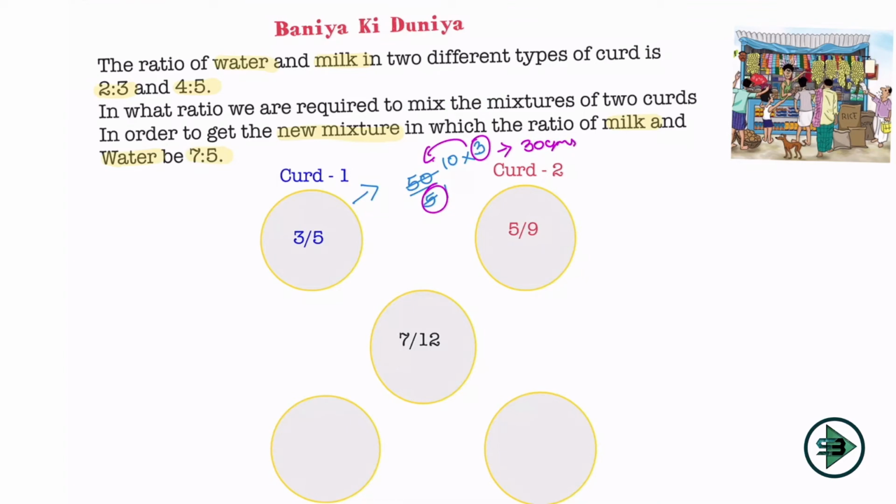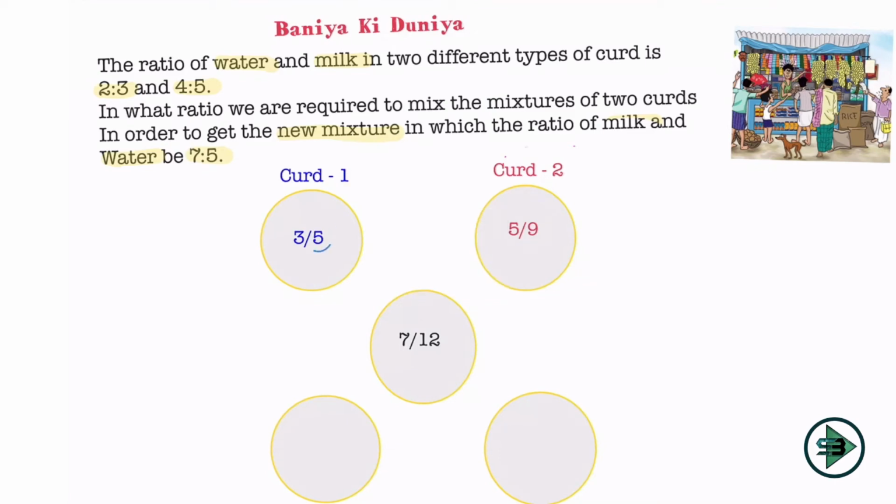Similarly, if you say this is 5/9, so if I say this is 90 grams, then 90 into 5 by 9, 9 tens are 90, so 10 into 5, 50 grams of this will be my milk here. So that's how I'm taking the ratio part out of it. Why am I taking the ratio? Because the ratio is given to me and the answer is also being asked in terms of ratio. So that's how I make this plot, get ready, and now I go ahead with the question.